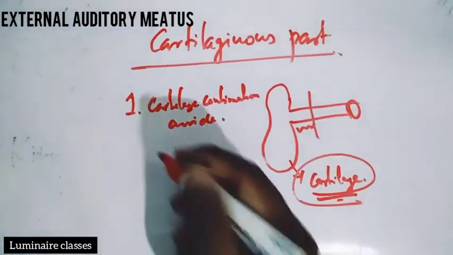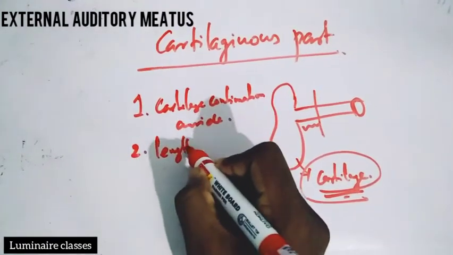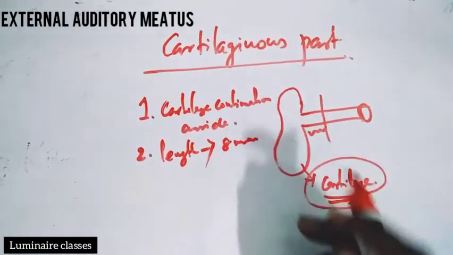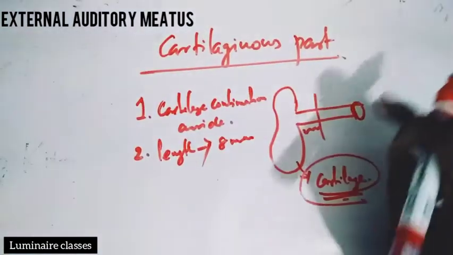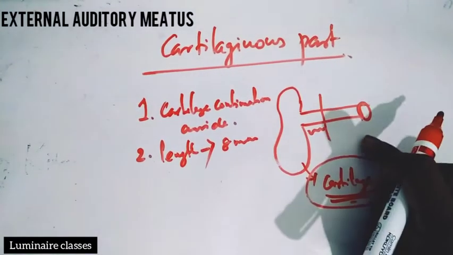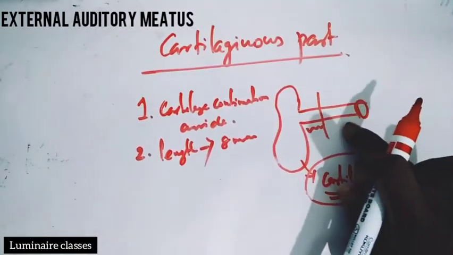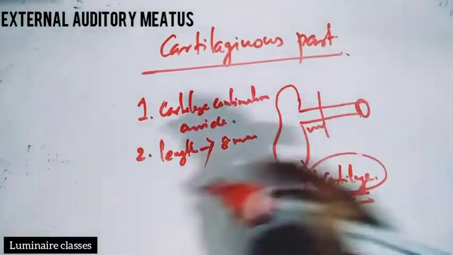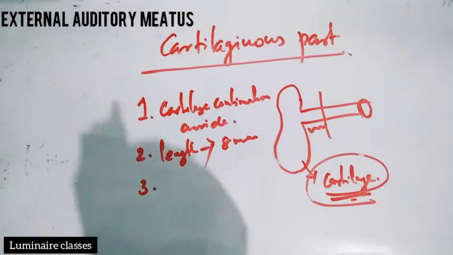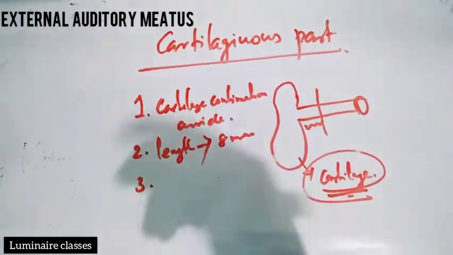Okay, and the second point is about its length, as we already know. It is 8 millimeter. Total length is 24 millimeter, so it's 1/3, that is 8 millimeter is the cartilaginous part, the rest 16 millimeter is the bony part. And the third point is a clinically important point that we will discuss later in another session.